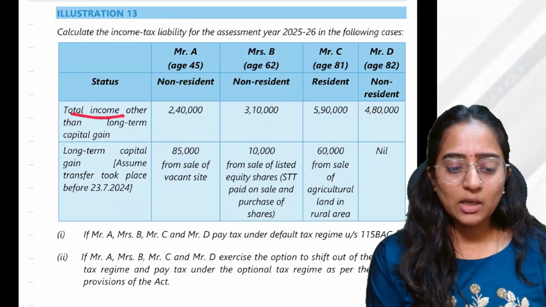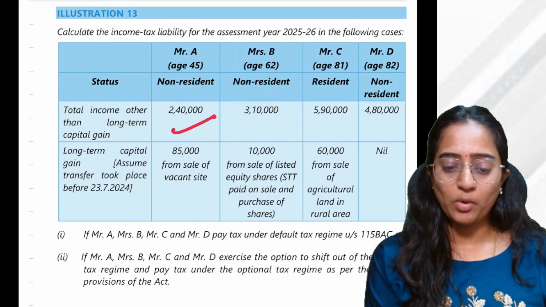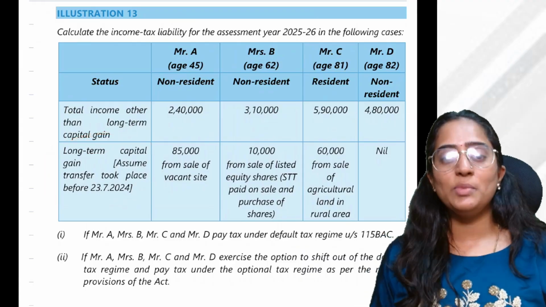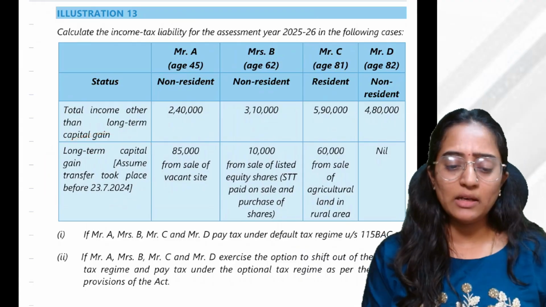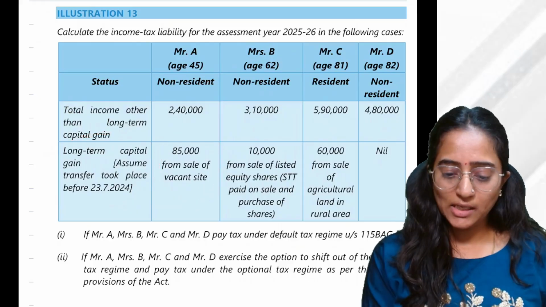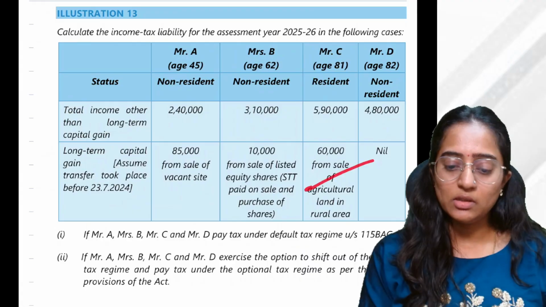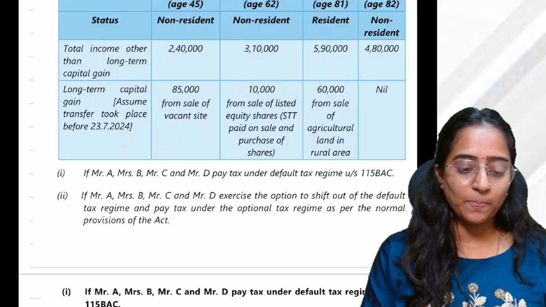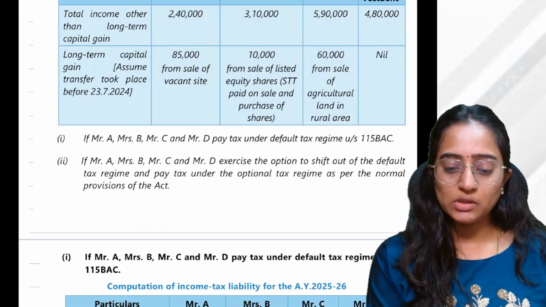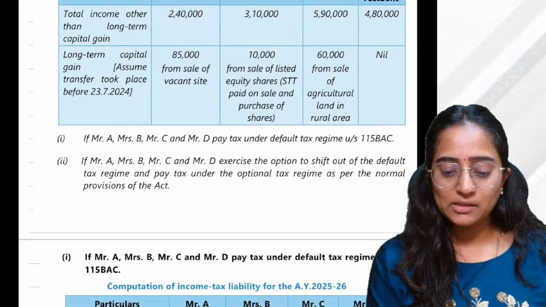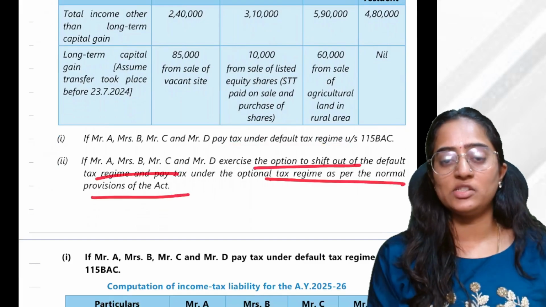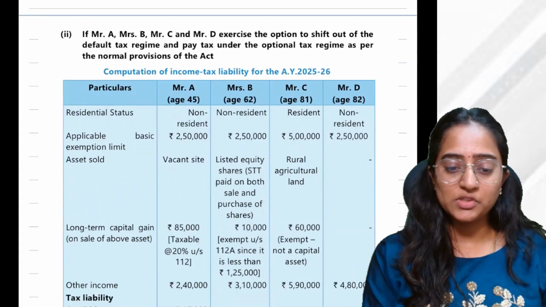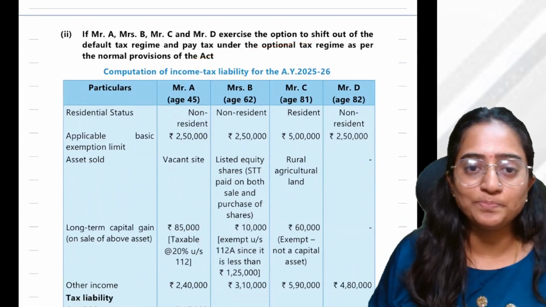The total income other than the long-term capital gain for these is 2.4, 3.10, so much and so much. Long-term capital gain, assuming the transfer has taken place before, very well. 85,000 from sale of this vacant site. From the shares 10,000. 60,000 from the sale of agricultural land in rural area, and it is nil over here. You have to do the solution considering it under the default tax regime and under the optional tax regime. That is nothing but your normal provisions. First we will do for normal provisions, then we will get into 115BAC.